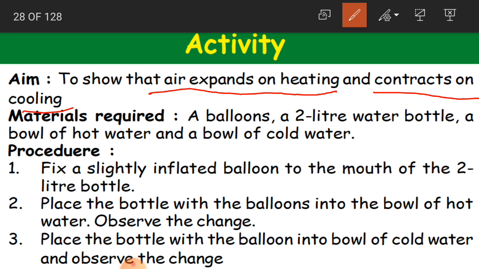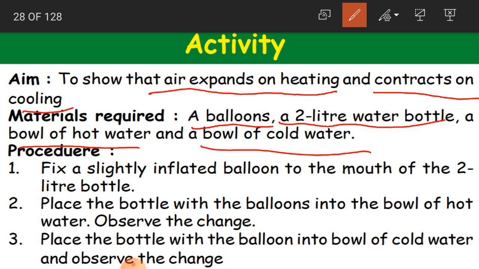And what are the materials you require? You require a balloon, one balloon is enough, or a 2-liter water bottle, okay, and a bowl of hot water and a bowl of cold water. Otherwise one water bottle is enough. You take one balloon, one water bottle, one bowl of hot water, and in another bowl you keep cold water. So you need these 4 ingredients now.